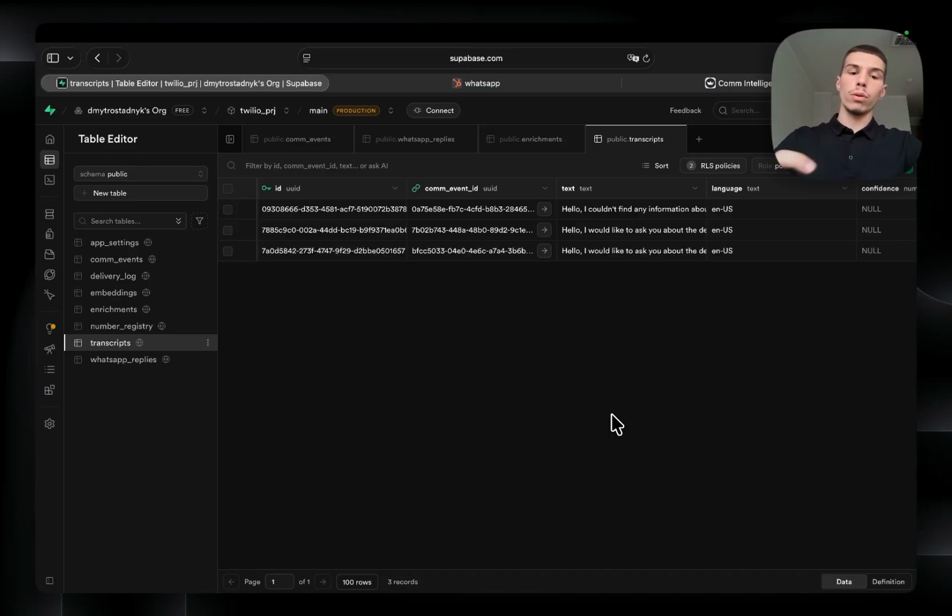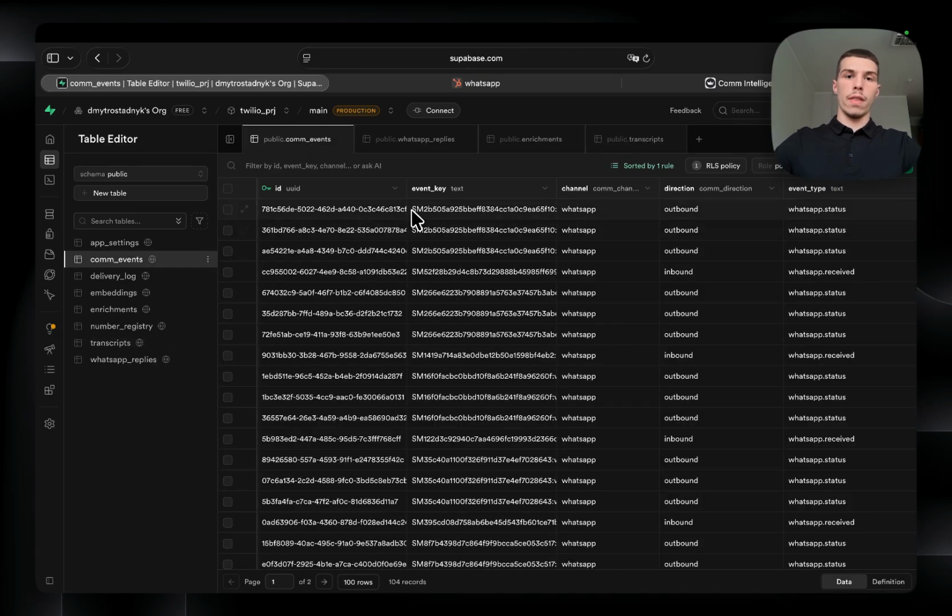So a row only shows up if it references a valid comm event. Obviously, in a multi-user version, I would add a user ID column and restrict each user to their own rows. But I think that would be overkill for this project. To be precise, at this stage of the project.